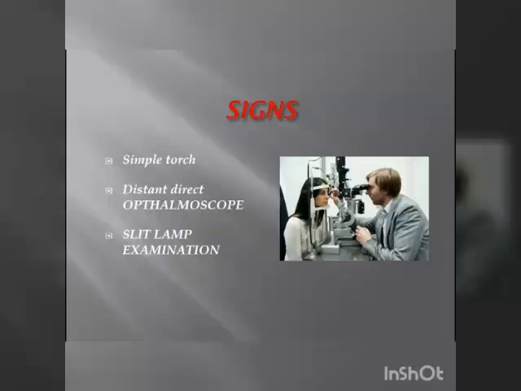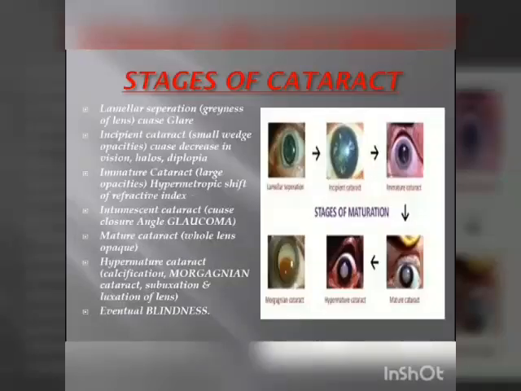The best method of cataract examination is slit lamp examination. It can also be examined by a simple torch or by a distant direct ophthalmoscope, but they are not that accurate. As we know, nothing happens all at once, but it takes place gradually. Cataract also goes through its stages.